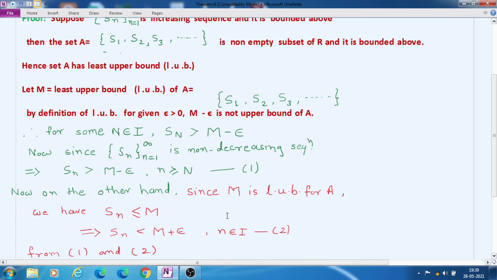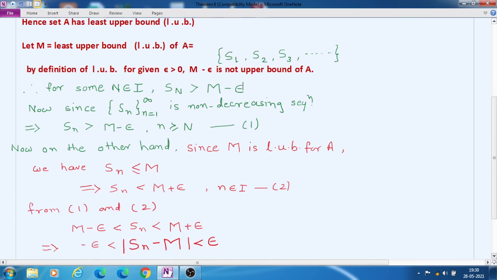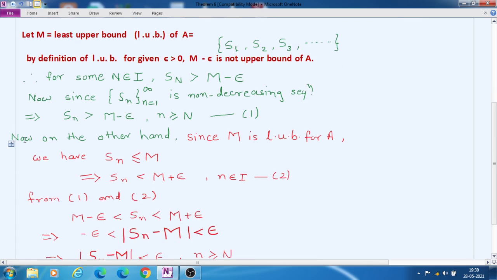Now also Sn is less than capital M. Since capital M is an upper bound, Sn is less than or equal to capital M by the definition of LUB. This is for all n, we can say that Sn is less than or equal to capital M. Therefore, Sn is less than capital M plus epsilon for all n.